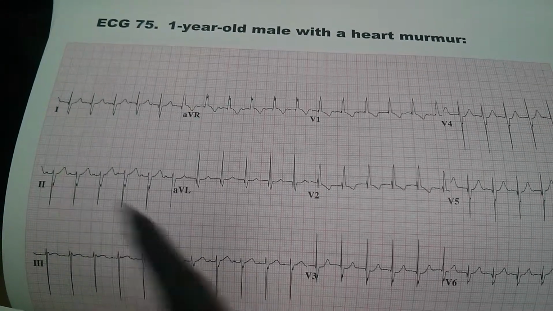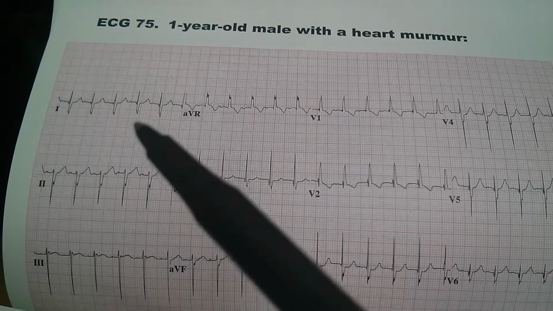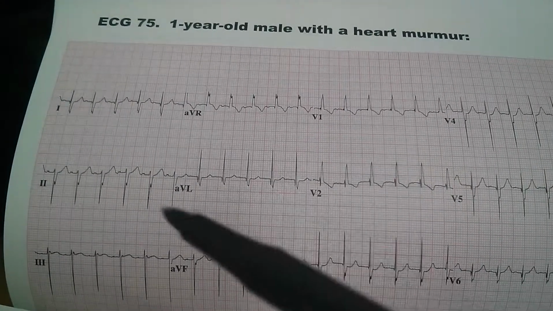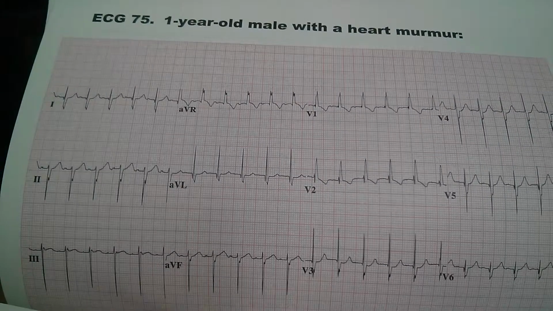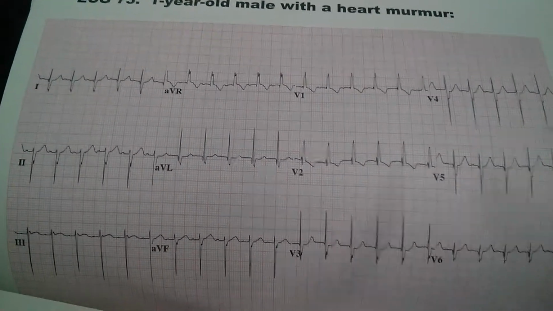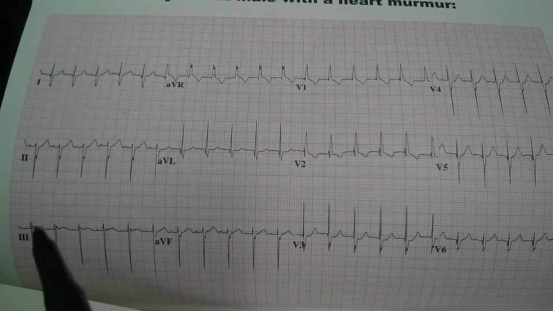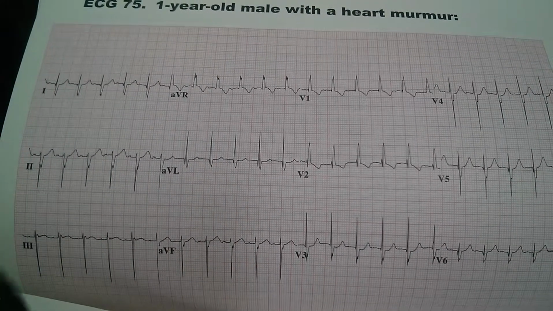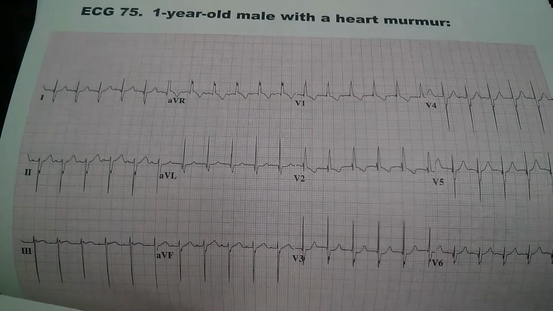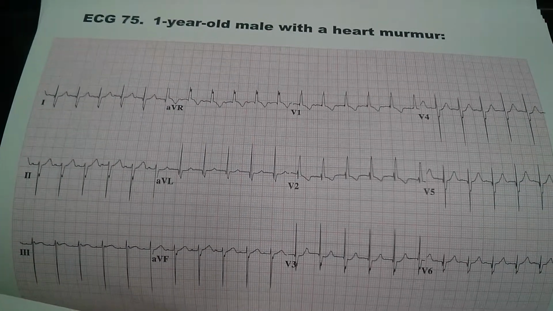Looking at 1, 2, and AVL, we see that 1 is deflected upwards, 2 is deflected downwards, and AVL is deflected upwards, indicating a left axis deviation. Additionally, we also see a reversal of the polarization pattern in leads 3 and AVF compared to the other leads, and this is called electrical alternans.